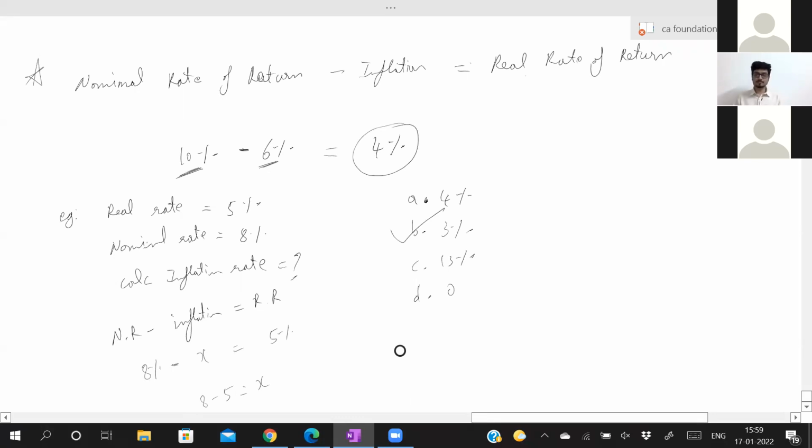Understood? We're done with annuity. We're done with your time value of money itself. We'll do few sums from your textbook after the break so that you will get some confidence. Now the time is 4 o'clock. Take a break till 4:05. We'll do some sums for another 15-20 minutes.